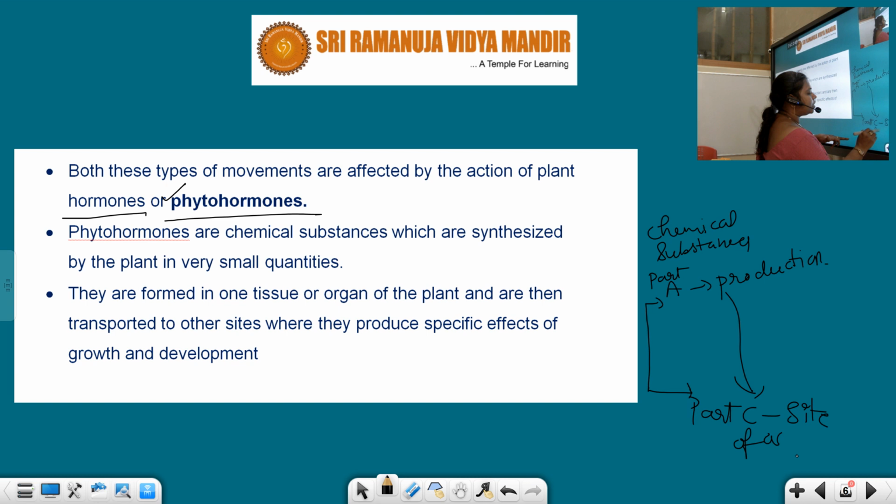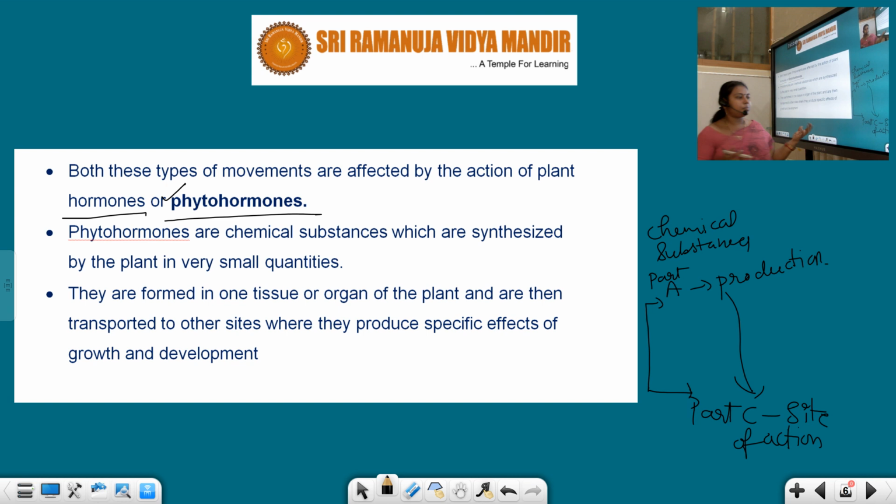Hormones are chemical substances produced in very small quantities in the living organism, but they are formed in one tissue or organ of the plant and are then transported to other sites where they produce specific effects of growth and development. So in the case of hormones, their site of production differs from the site of action.